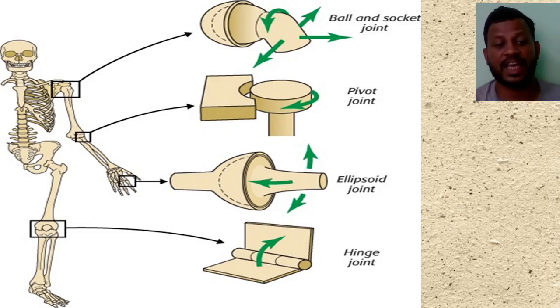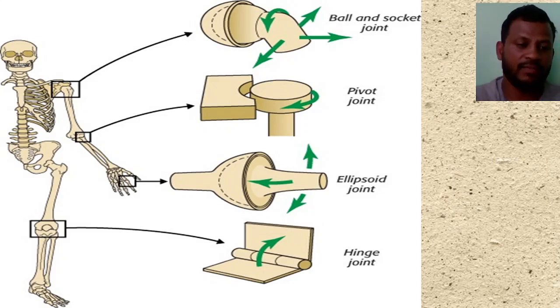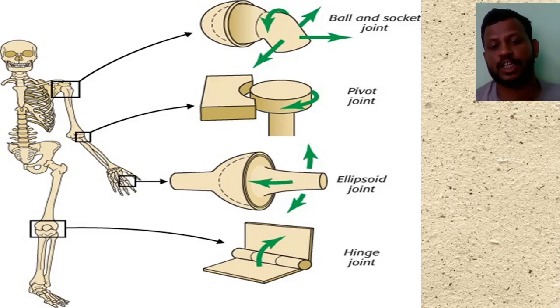And next one is the hinge joint. Hinge joint is present here in our legs, and in the elbow, same as here in our hand. We can move our leg forward and we can bend it backward. We can open and we can close, as a hinge is present in the door to close and open. These are the movable joints, right?